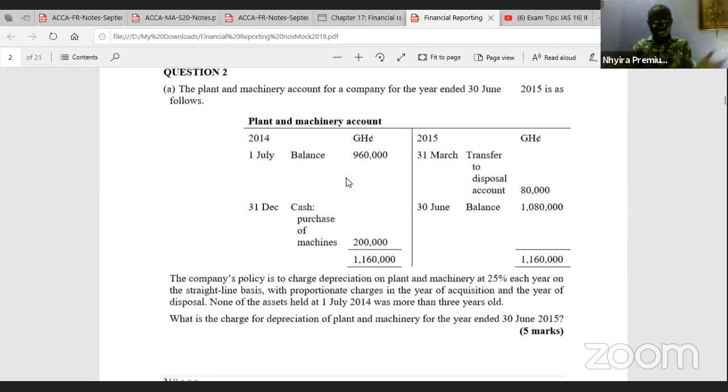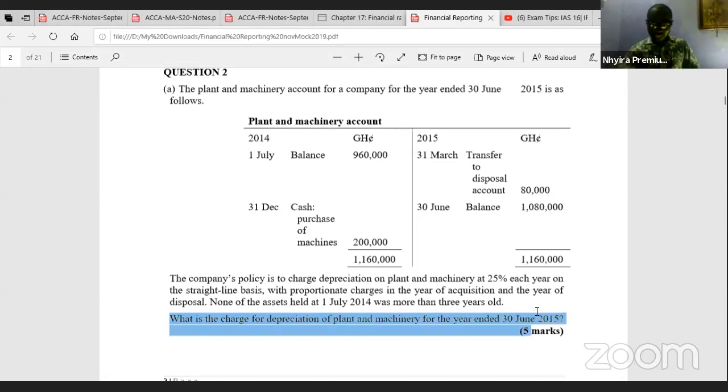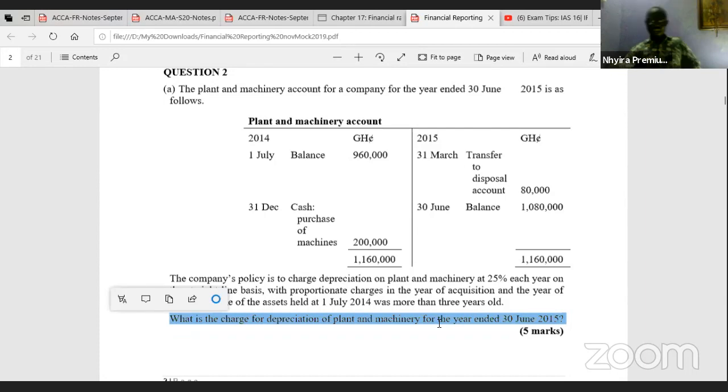The requirement here is, what is the charge for depreciation of plant and machinery for the year ended 30th June 2015? We are supposed to compute the depreciation in relation to that.